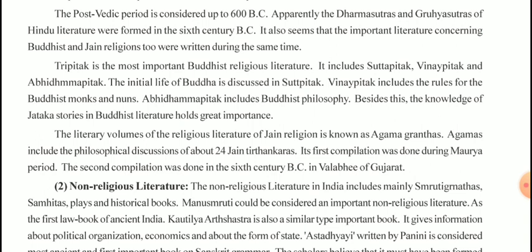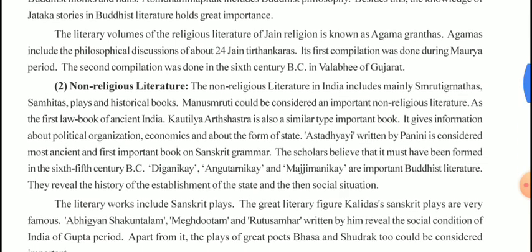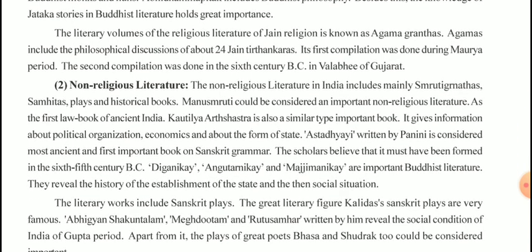For Buddhist literature, we have three main important books, that is Sutta Pitaka, Vinaya Pitaka, and Abhidhamma Pitaka, which tell us about the life of Buddha, the rules of Buddha, and what philosophy they have given. Then, taking into consideration the Jain religion, their literature is known as Agam Granthas, and it gives us information about the 24 Jain Tirthankaras. The first compilation was done during the Maurya period, and the second compilation was done in and around the 6th century in Vallabhi, Gujarat.